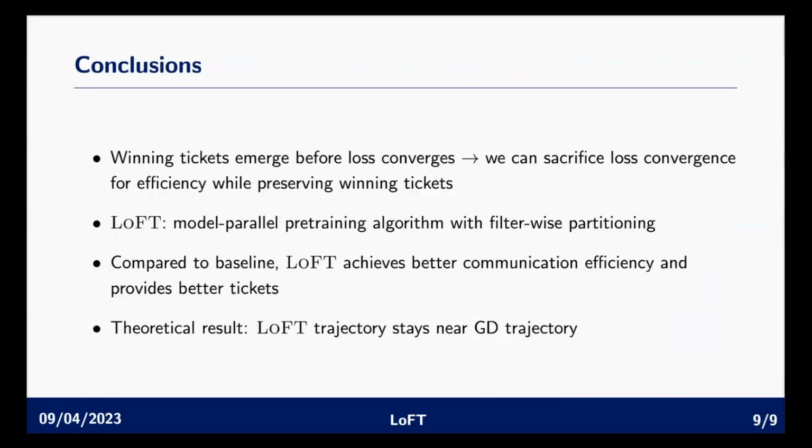As a conclusion, we first proposed a filter distance metric, which after experiments shows that winning tickets emerge before loss convergence. This implies that we can sacrifice loss convergence for efficiency while preserving the winning tickets. This gives intuition to our LoFT algorithm, which we proposed as a model parallel pre-training algorithm with filterwise partitioning. We provided experiment results to show that compared with baseline, LoFT achieves better communication efficiency and also provides better tickets in terms of the convergence speed to the final tickets.